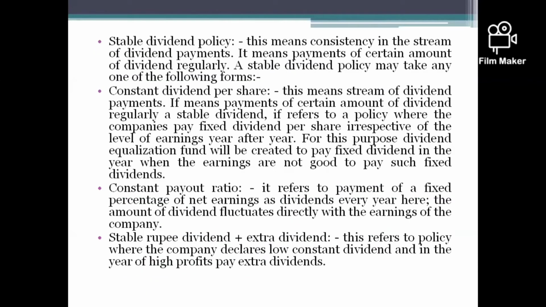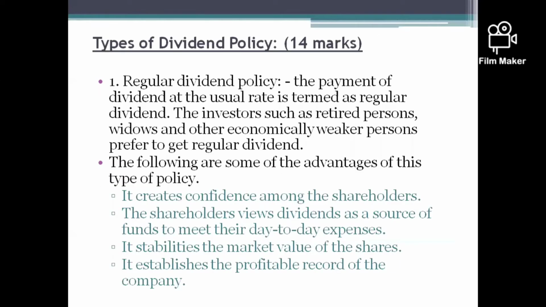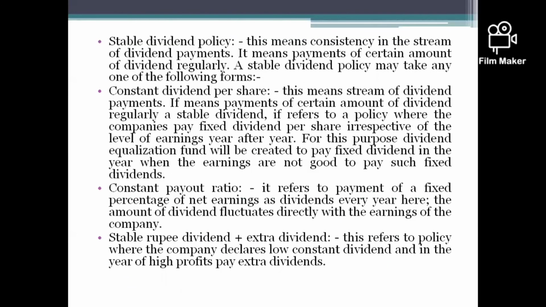Second, we have stable dividend policy. The regular dividend policy and the stable dividend policy look the same, but the meaning is different. In the regular dividend policy, the payment of dividend at a usual rate is termed regular dividend, meaning a fixed rate of dividend will be paid. But in the stable dividend policy, it means consistency in the stream of dividend payment. It means payment of a certain amount of dividend regularly.